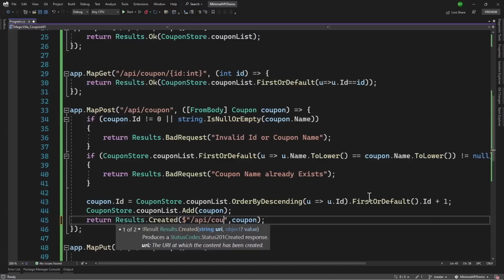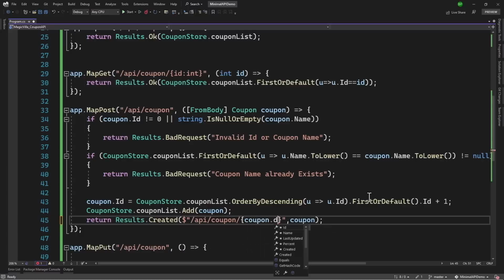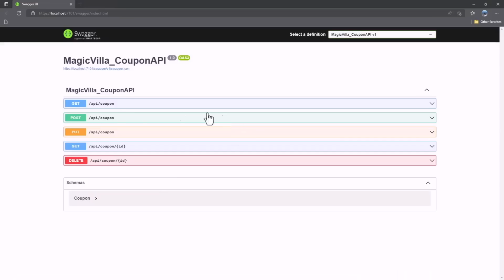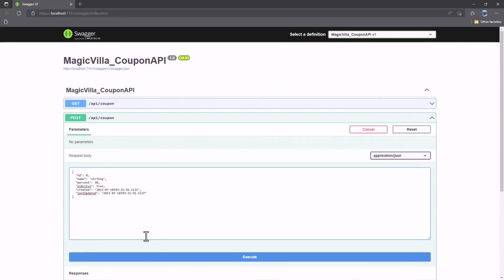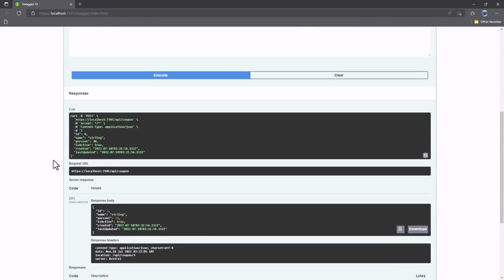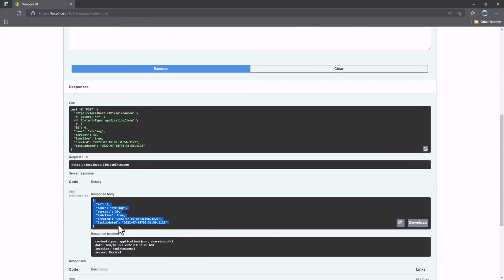It's API/coupon, and there we need the ID. ID will be inside coupon.id, and let me run that. We will create a new coupon. We will update the name and %, and let's go down. That is created here.